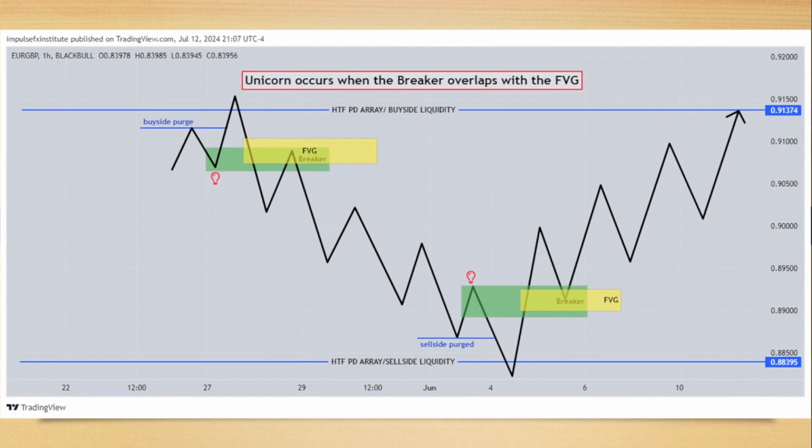So, what is the unicorn model? The unicorn model occurs when the breaker block overlaps with the fair value gap. So remember, on Model 2022, go and watch the previous three videos I've released. That's the model that brought consistency into my results. One shot, one kill, some dope stuff.